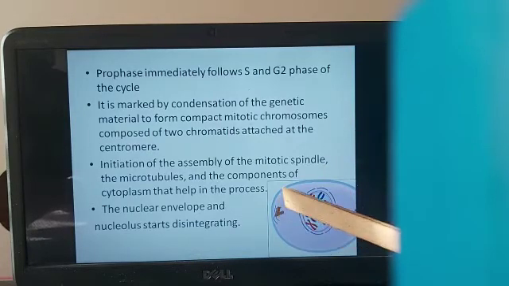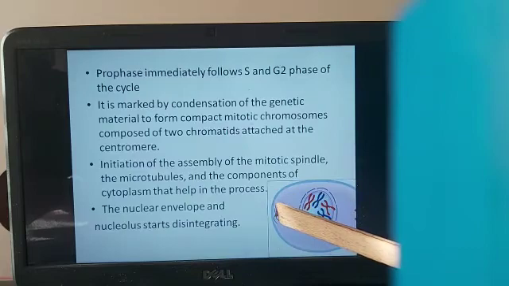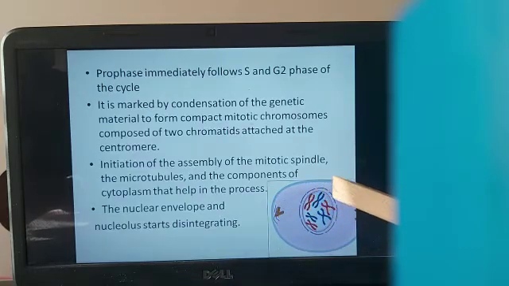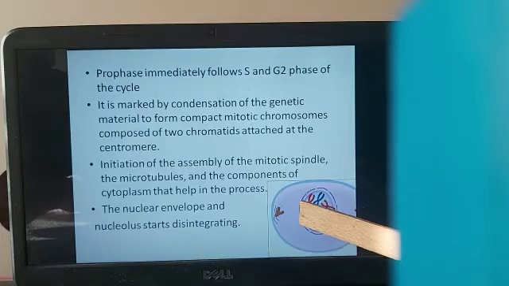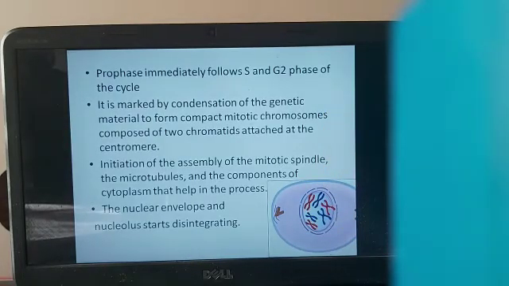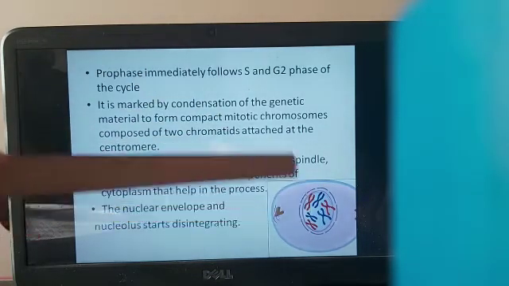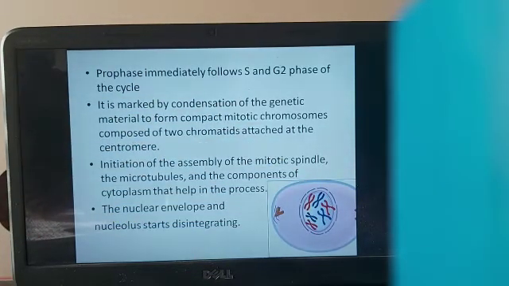Then you can see that the spindle fibers also started to appear, and here the nuclear membrane is disintegrating, followed by the disintegration of the nucleolus also. So all these are the various happenings that are seen in the prophase, and you can see that the doubling of the chromosome also has taken place.